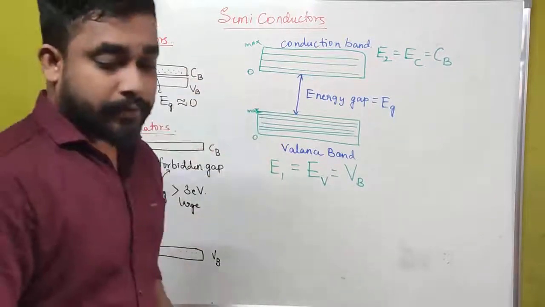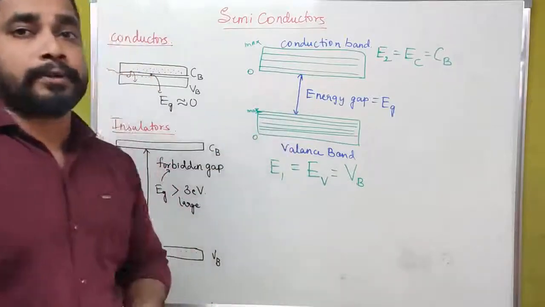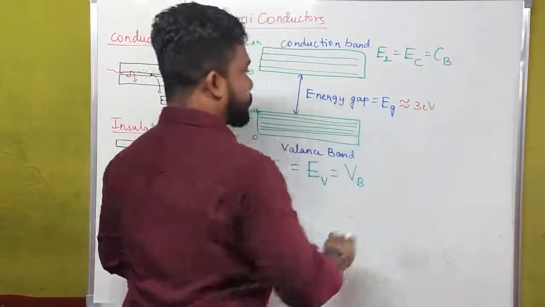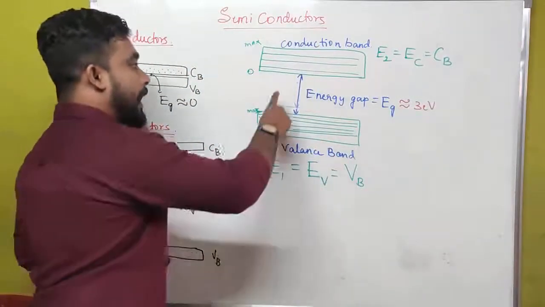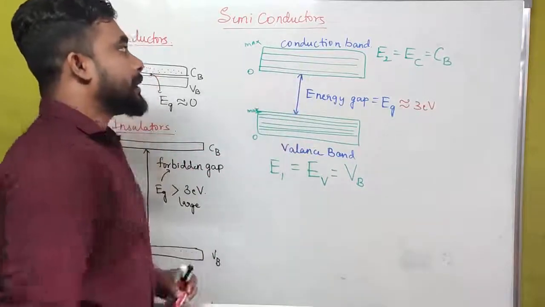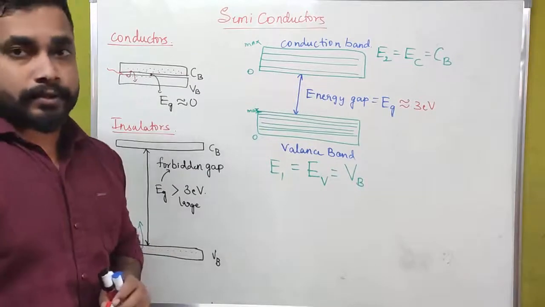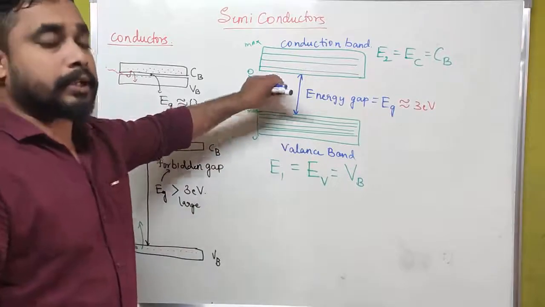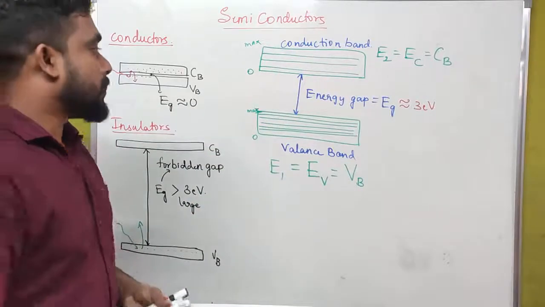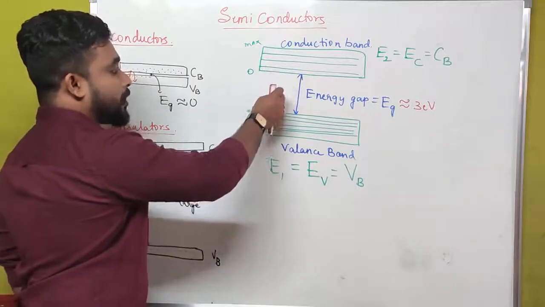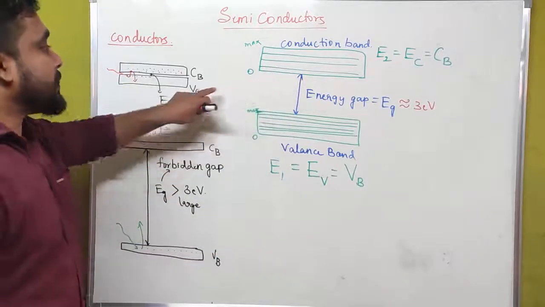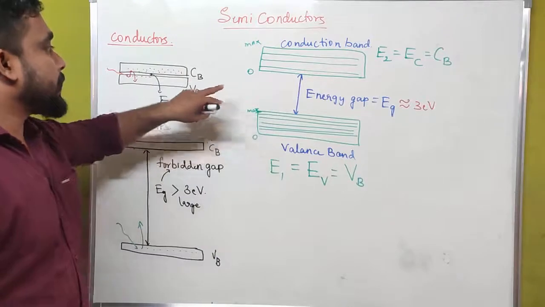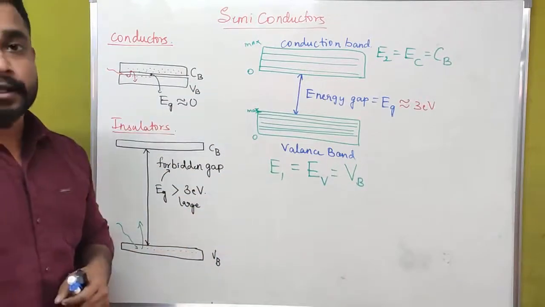But in case of a semiconductor, the energy gap between the valence band and the conduction band is approximately 3 electron volt. The gap in a semiconductor is moderate. It is not too small and not too large. The energy gap of a semiconductor lies between that of conductors and insulators.